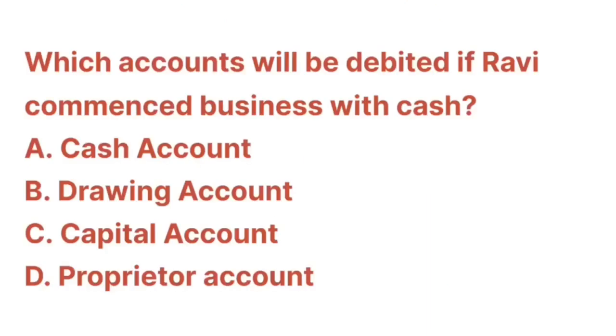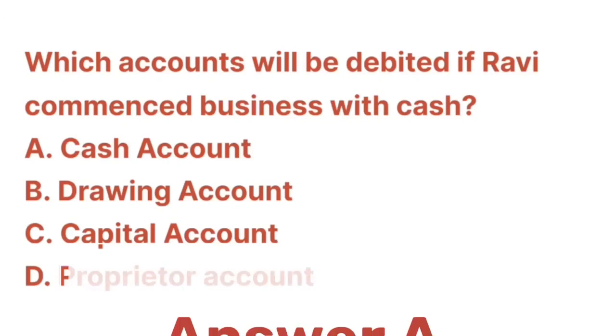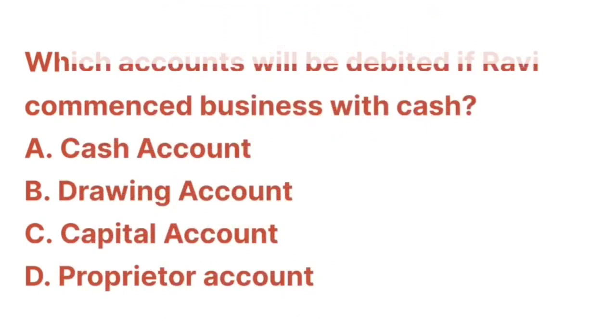Which accounts will be debited if Ravi commenced business with cash? The options are A. Cash account, B. Drawing account, C. Capital account, or D. Proprietor account.